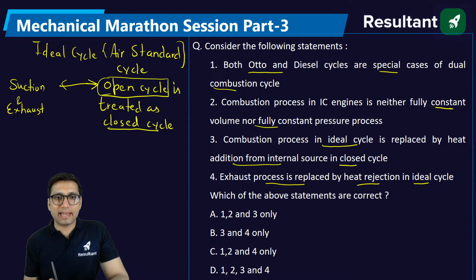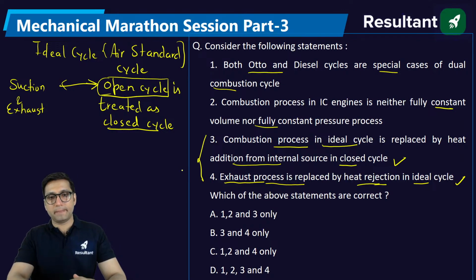While in the closed cycle, whatever point is written here, exhaust process replaced by heat rejection, correct. Combustion process is replaced by heat addition from internal source, correct. So 3 and 4 point is absolutely correct here. What about the first and second point?